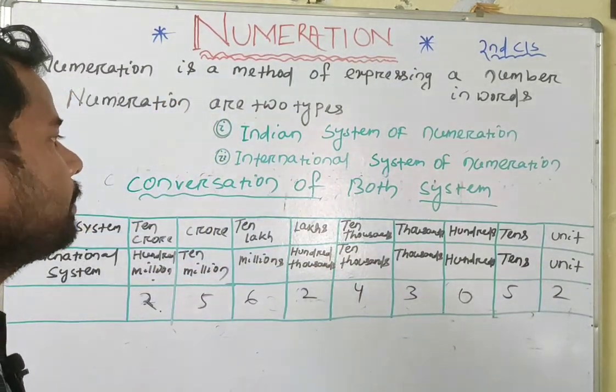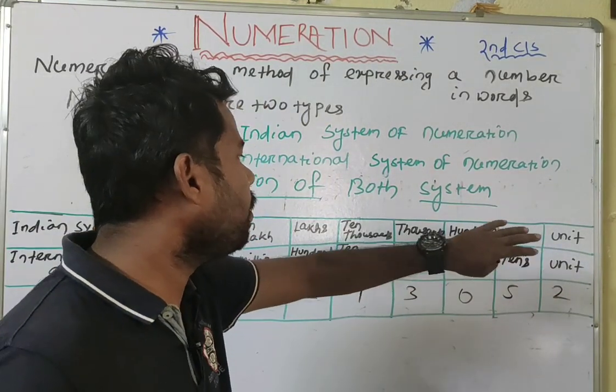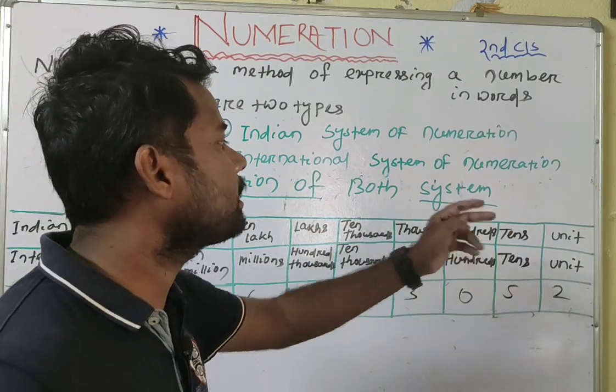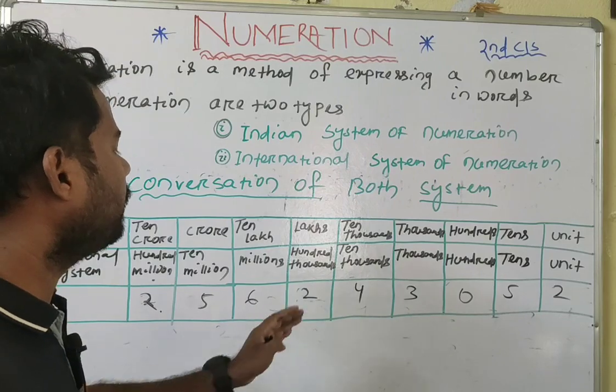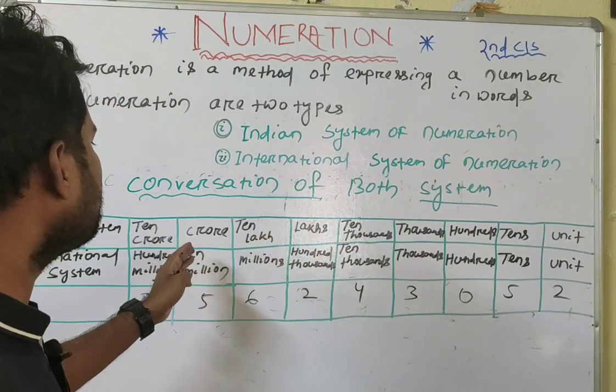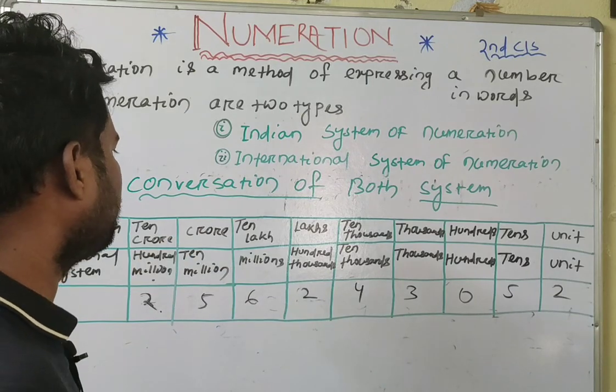That means from units up to 10,000, the Indian system and the international system are both the same. And when we go to lakh, 10 lakh, million, 100, all are different.